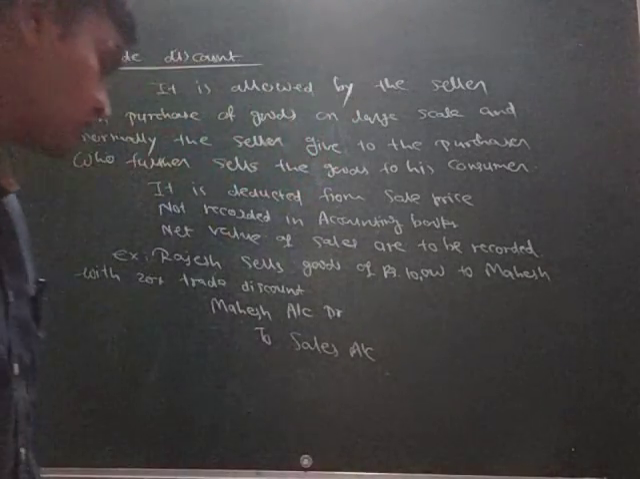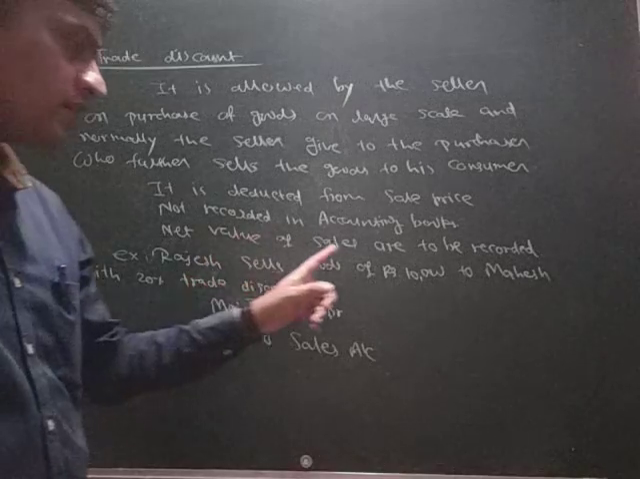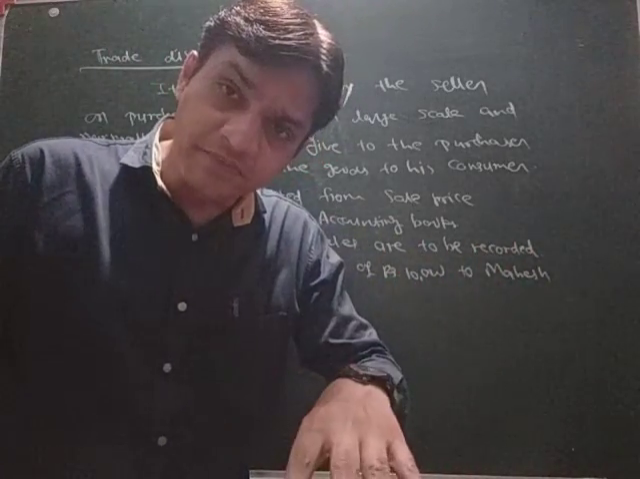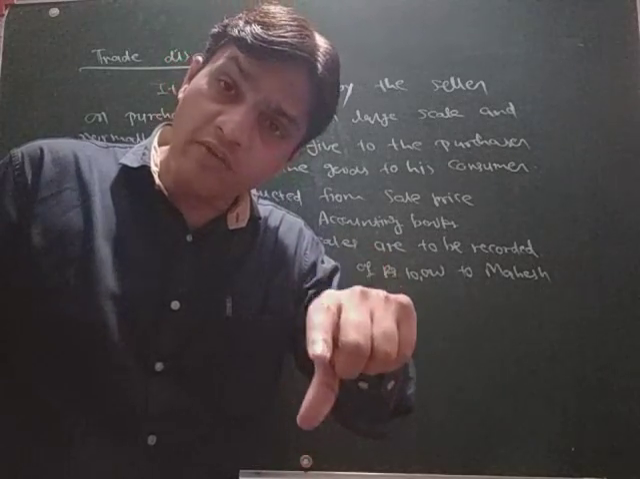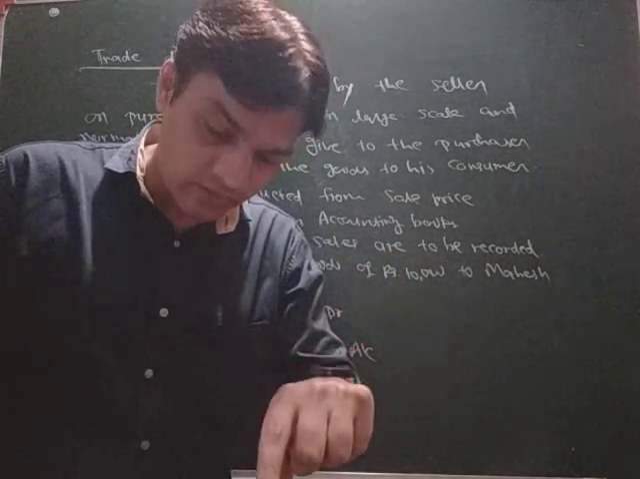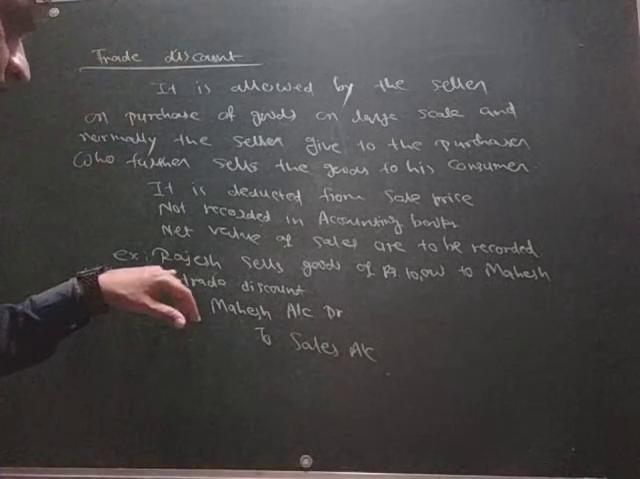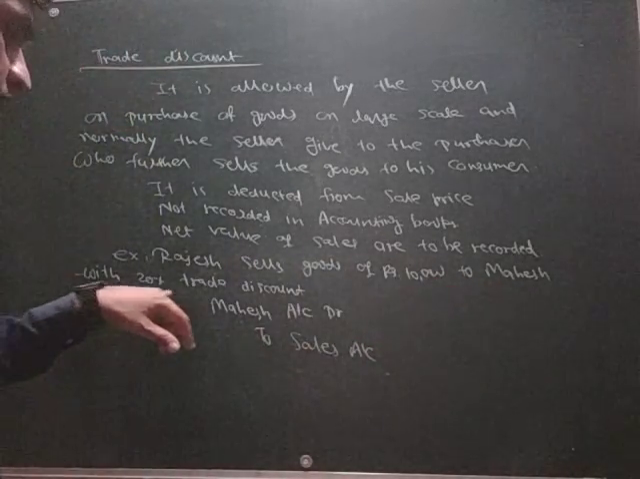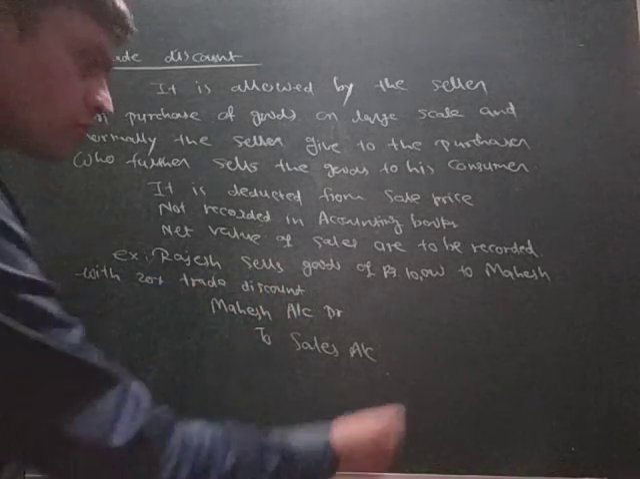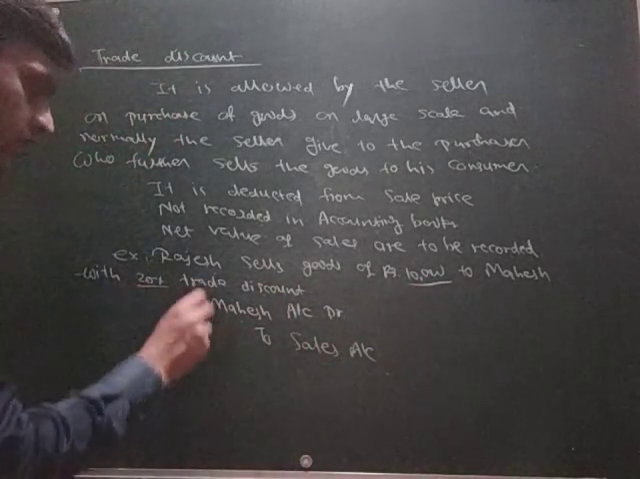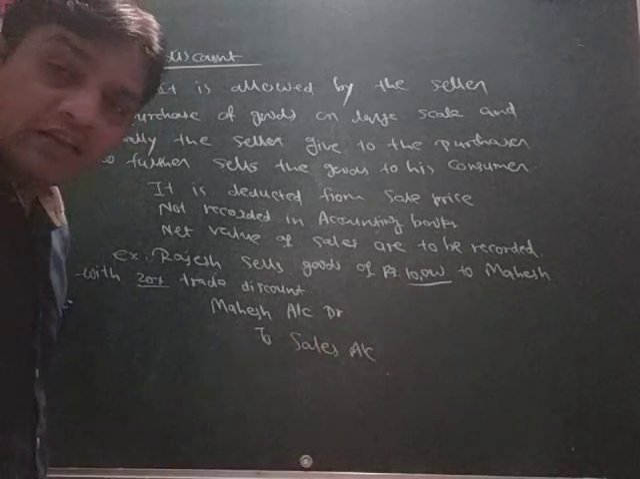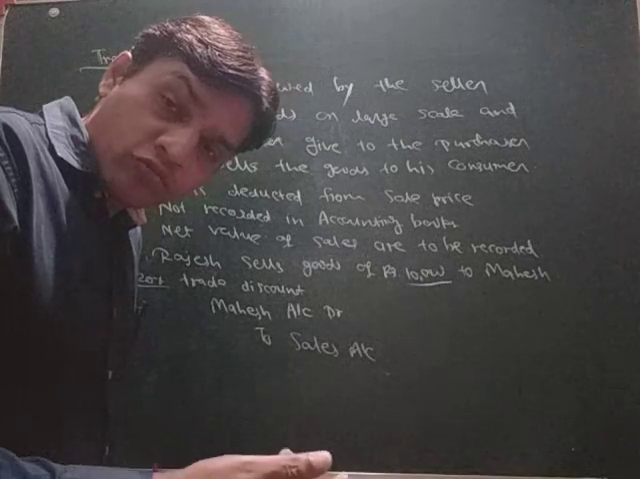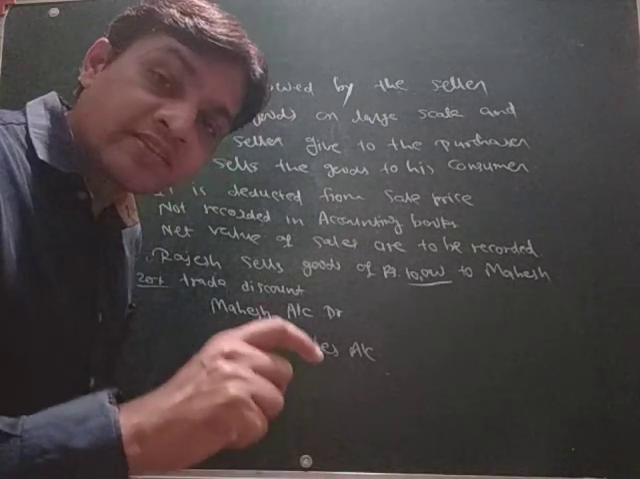The net value of sales, after deducting the discount, will be recorded in the accounting books. One example I have written here: Rajesh sells goods of rupees 10,000 to Mahesh with 20% trade discount. So the value is 10,000 and the discount is 20%. 20% of 10,000 is 2,000 rupees. After deducting that 2,000 rupees, how much is the net value? Yes, it is 8,000 rupees.